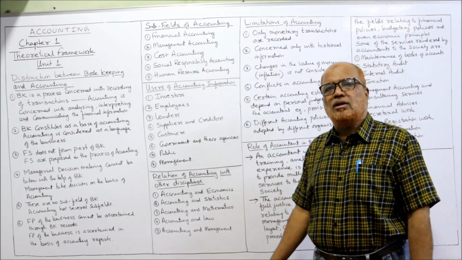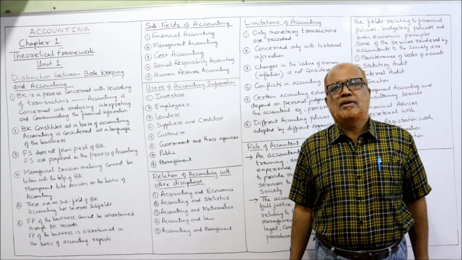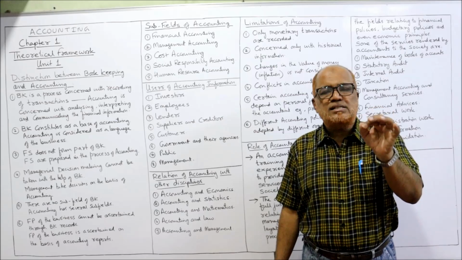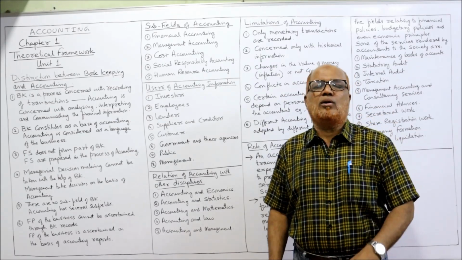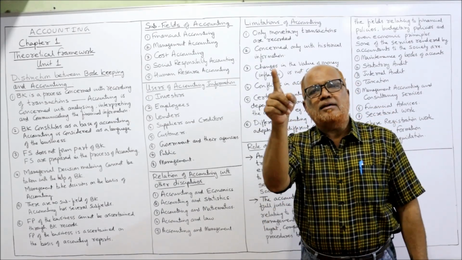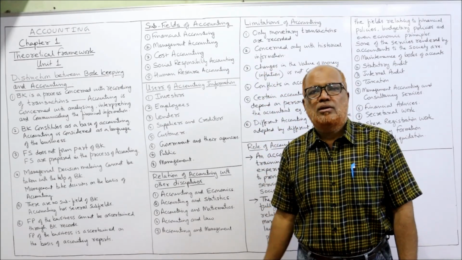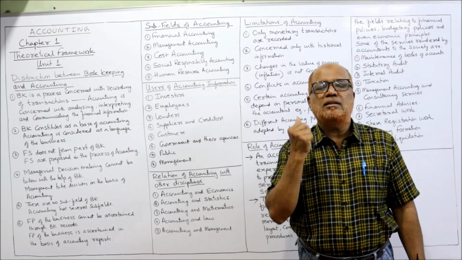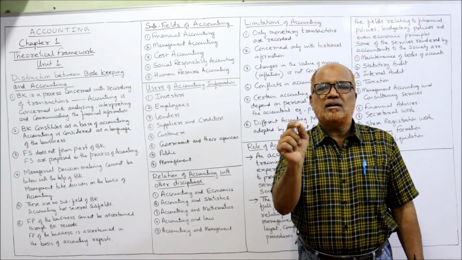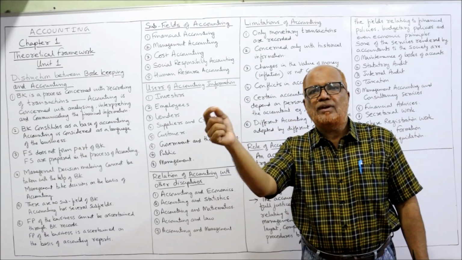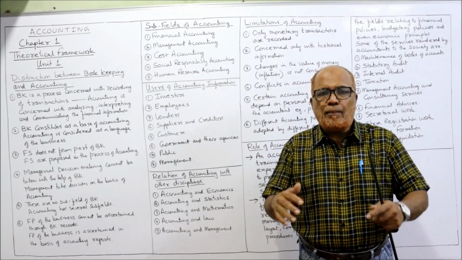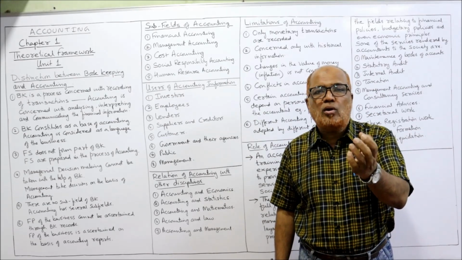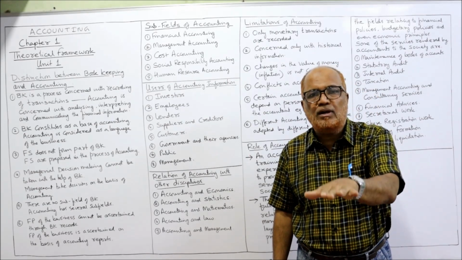Next comes cost accounting. Nowadays, cost is very important for every organization because it is required to ascertain the cost and to control the cost. The selling price depends on cost, so the business has to ascertain the cost correctly. Without ascertaining the cost, we cannot fix the selling price. Apart from that, the cost has to be controlled. If there is no control on cost, the cost will increase and profitability will come down.